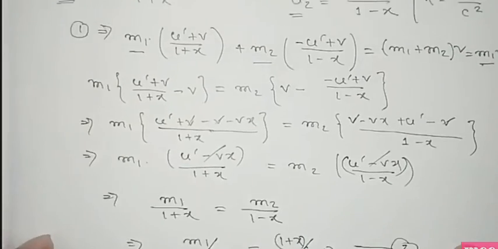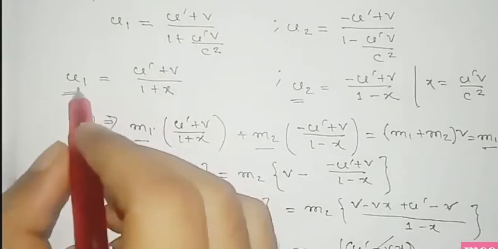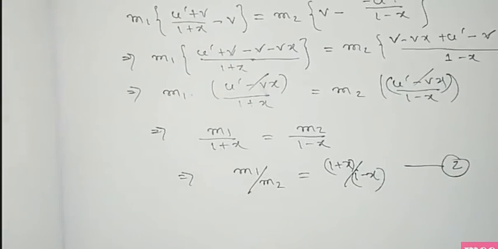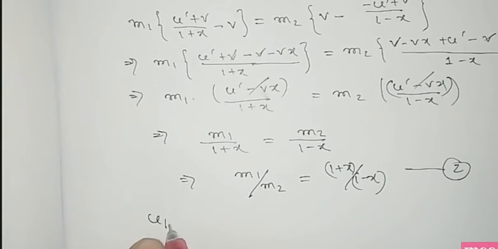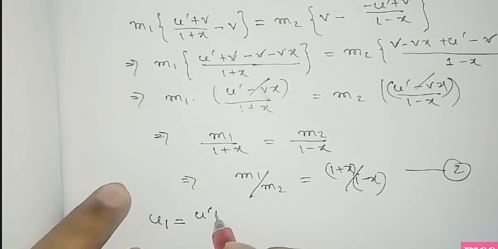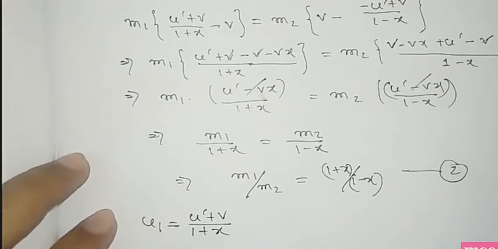Okay, now go to our earlier equation, that is u1 equals u prime plus v by 1 plus x, so u1 is u prime plus v by 1 plus x.